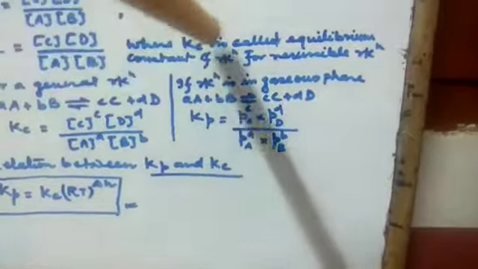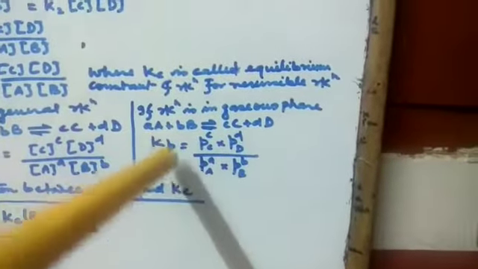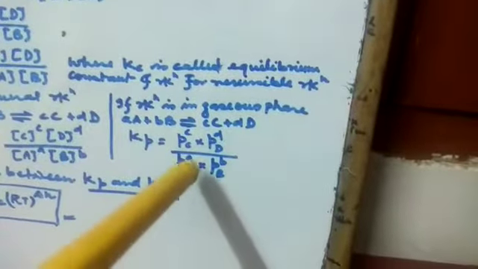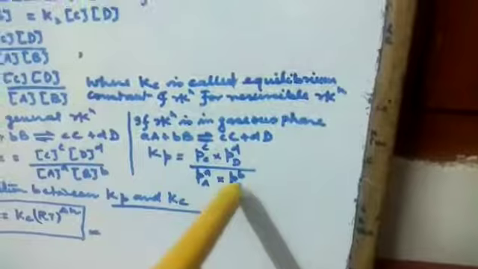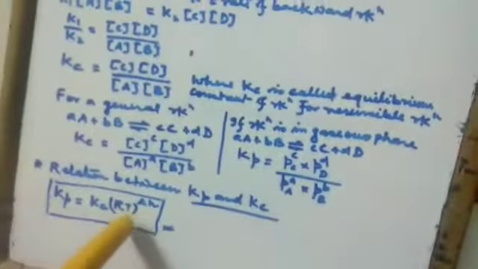If the reaction is in the gaseous phase, then Kp will be the partial pressure of C to the power c into the partial pressure of D to the power d, divided by the partial pressure of A to the power a into the partial pressure of B to the power b. Now the relation between Kp and Kc will be Kp equal to Kc into RT to the power delta n.